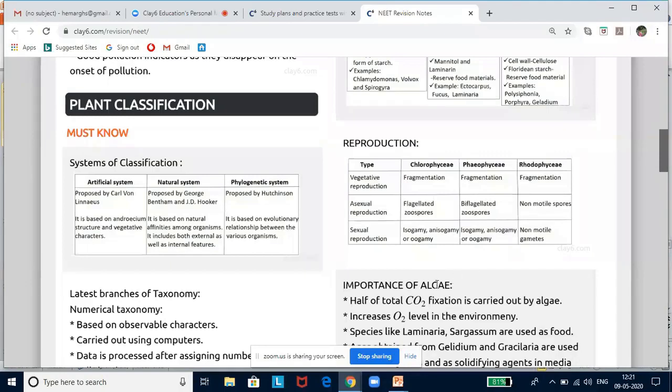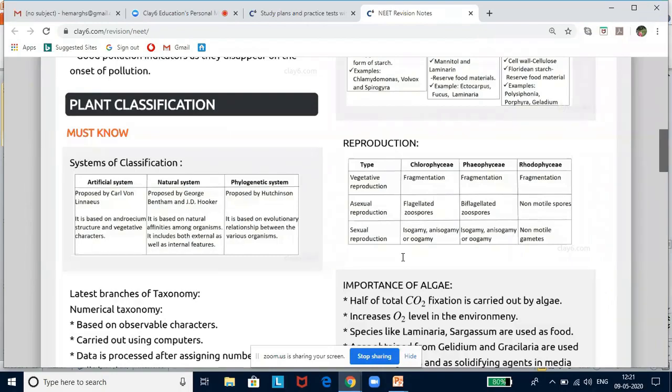Now let me get back to the lesson. Today it's plant classification. The weightage for plant classification is around 5 to 6 questions you can definitely expect in the paper. Now most students become panicky. My own students ask, should I read extra lessons, extra topics? No, because the examiner is giving questions only from the textbook.